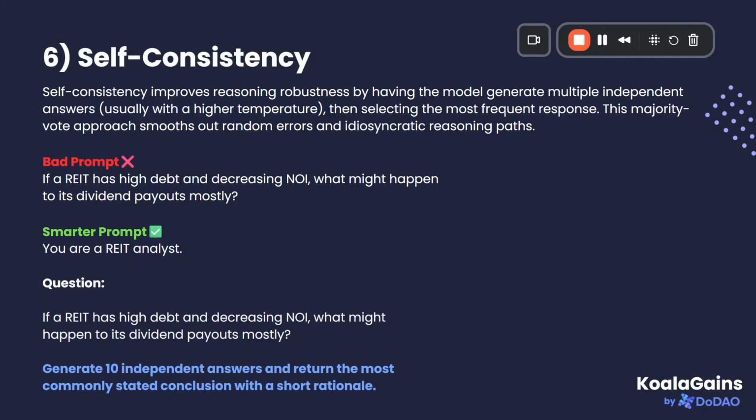To clearly understand the concept of self-consistency, let's take an example where we are conducting a research about REITs. We want to know what happens to a REIT's dividend payout ratio when its debt is increasing and net operating income is decreasing. This is a scenario which can lead to different answers. Dividend payout ratio can either increase or decrease. But in this case, we want to know what is the most common thing that can happen to the dividend payout ratio. We'll try to solve this problem using two prompts. One is going to be without self-consistency and the other prompt is going to use self-consistency. And let's see what is the difference in the outputs we get.